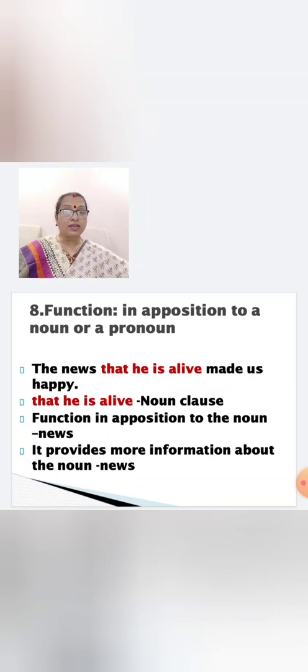So that is again a subordinating conjunction. What does a subordinating conjunction do? It introduces the subordinate clause. So that he is alive is in apposition to a noun news in the main clause.